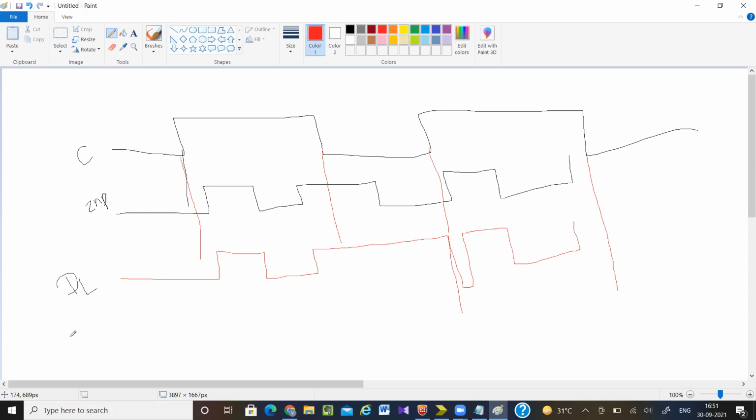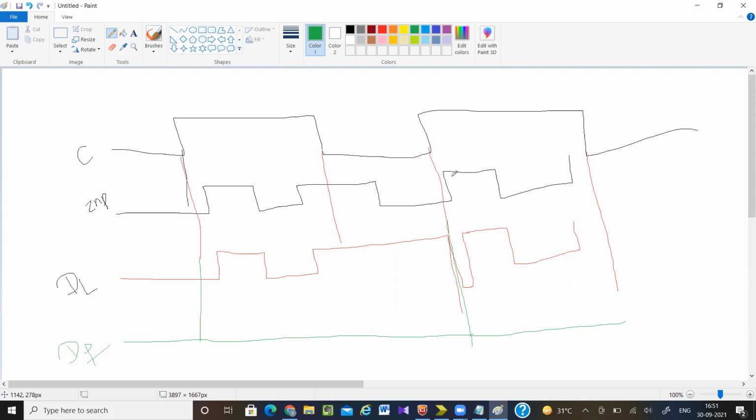But let's take the same example with a D flip-flop. Here there is one positive edge and here there is another positive edge. At this positive edge, my input is 0, so the output will not change. It will remain 0 up to the next positive edge. At this positive edge also, my input equals 0, so my output will remain 0 only.